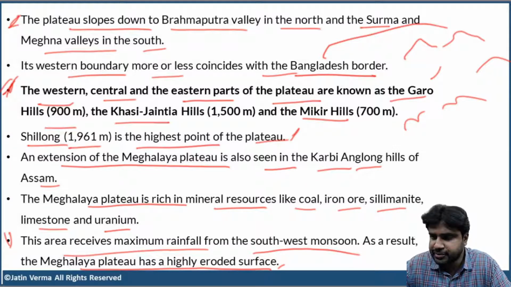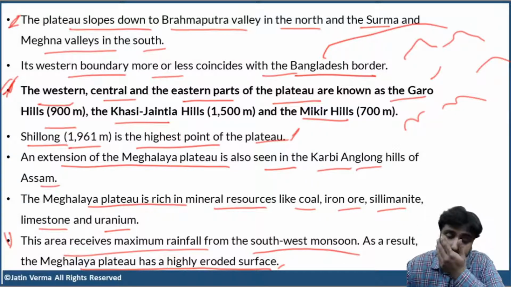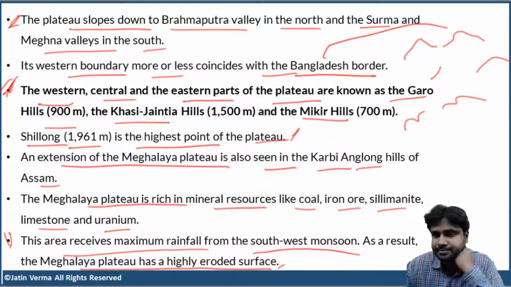Yes, Garo, Kasi Jaintia, and Mikir. Actually, Kasi and Jaintia hills are not very well separated. So, anyway, yeah, four hill ranges. Done? Okay.